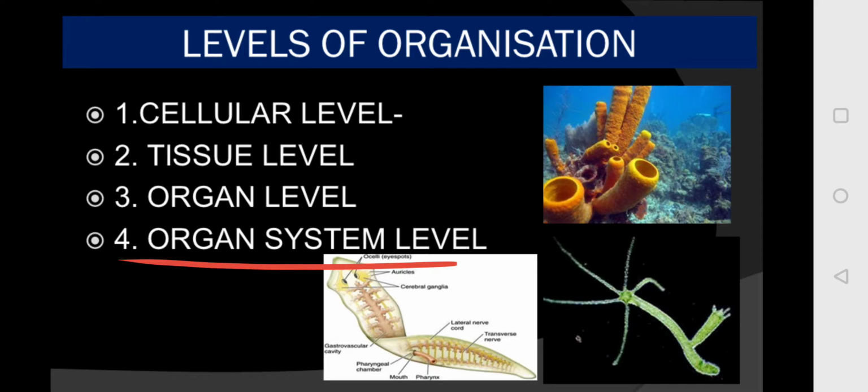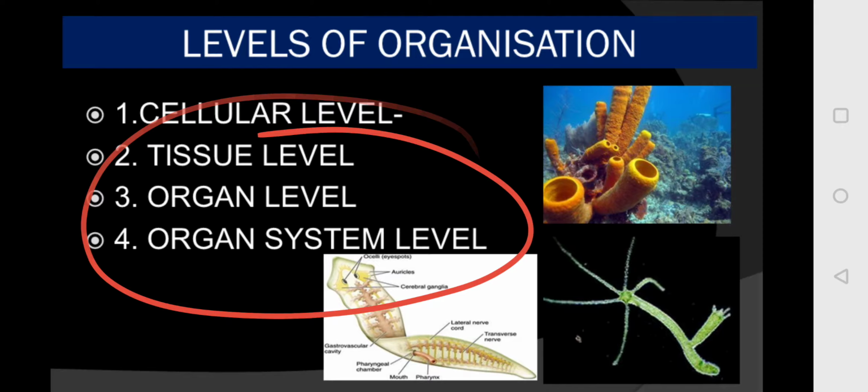In Platyhelminthes there is a single opening only, which serves as both mouth and anus, so it does 2 functions. This is an incomplete digestive system, whereas in a complete digestive system you will see 2 openings, mouth and anus. So this is about the level of organization.